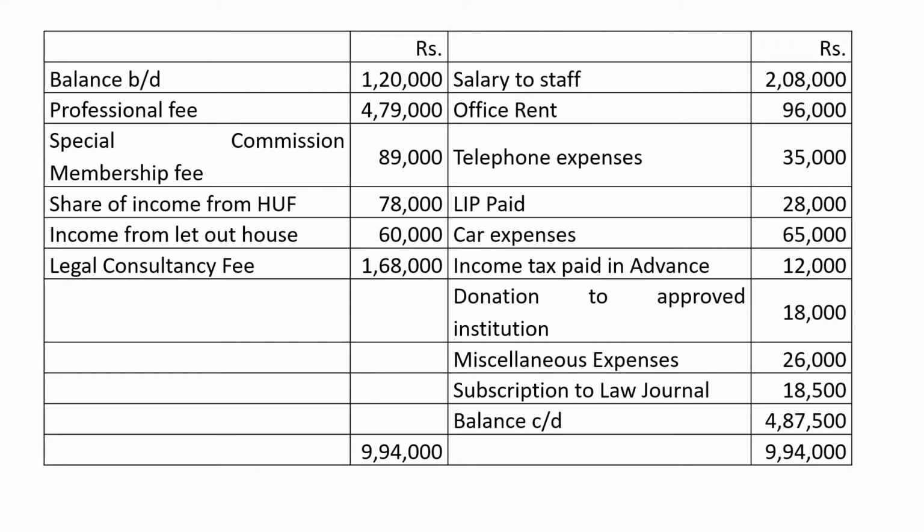So his bank statement is like this. The debit side represents all receipts and the credit side represents all payments. Now our work is to identify the receipts relating to the profession as well as payments relating to the profession. So first let us analyze the debit side, that is, the receipts. Balance brought down is an accounting adjustment, the balance which is brought down from the previous year.